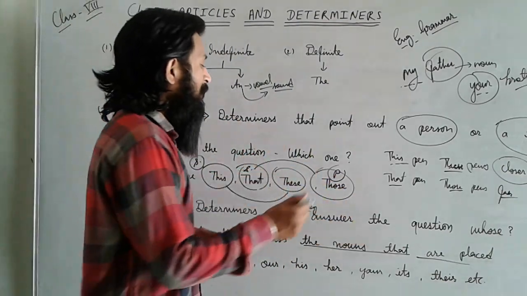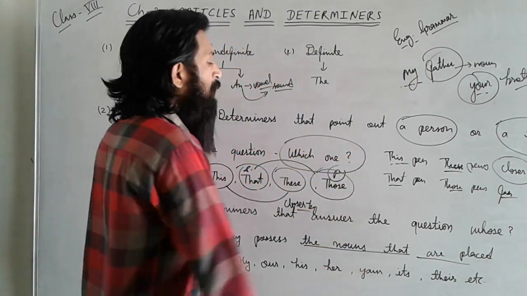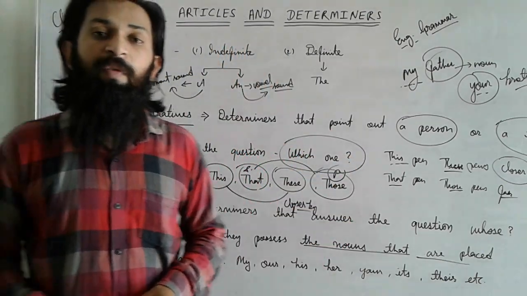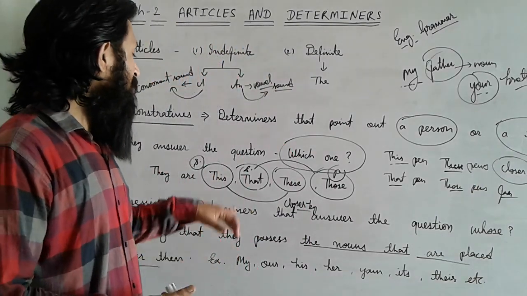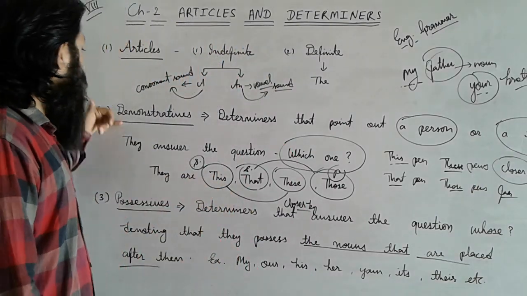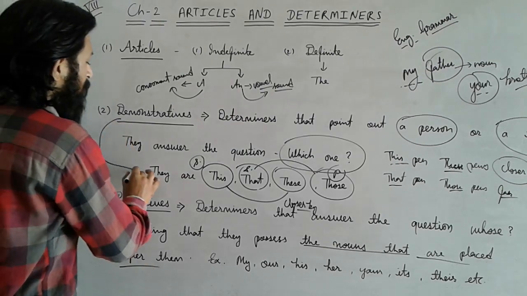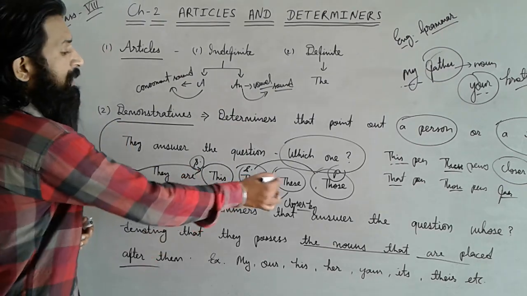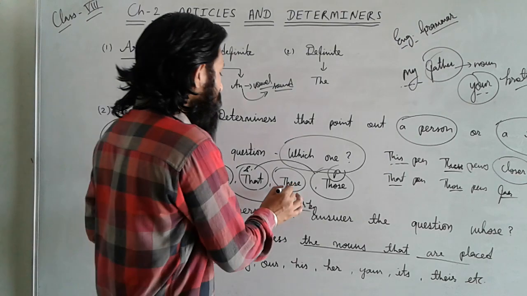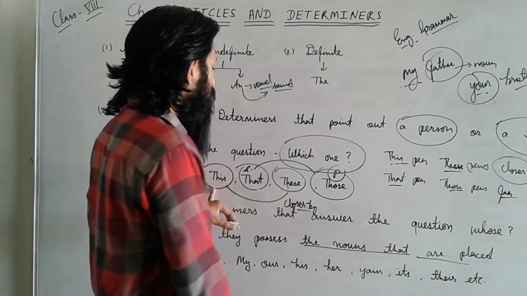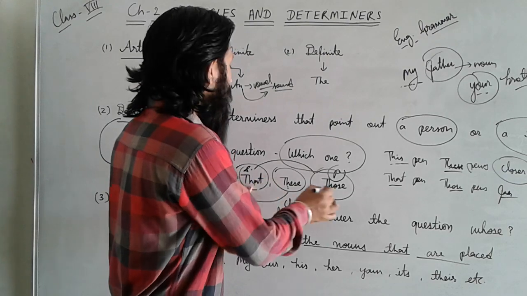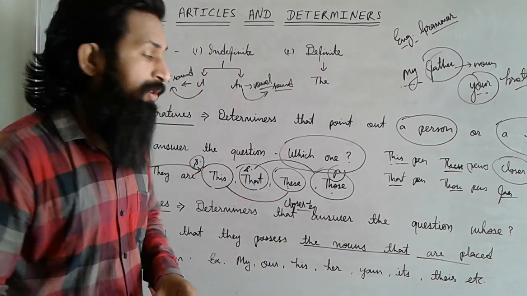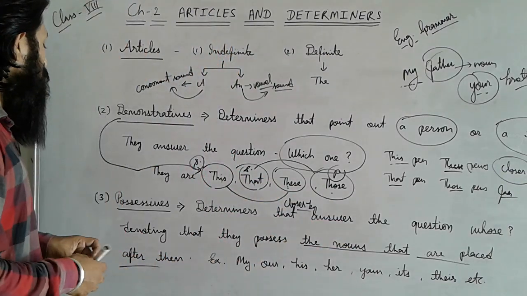And most important thing is here, it's the answer of which one is your phone, which one is your house. That type of question if you ask, then that type of answer will be there. And demonstratives are of four types: this, that, these, and those. This and these, both words are used for closer by object or thing, and that and those are far away person or thing, whatever has been there. According to that we have to use.